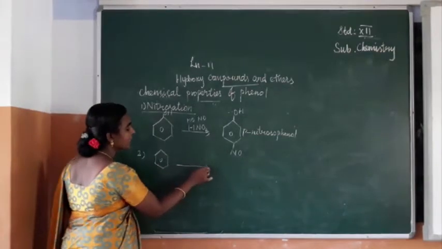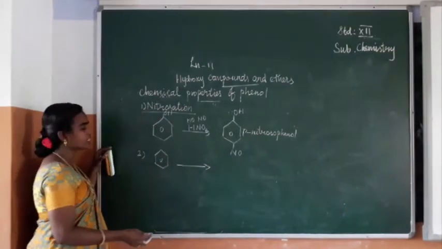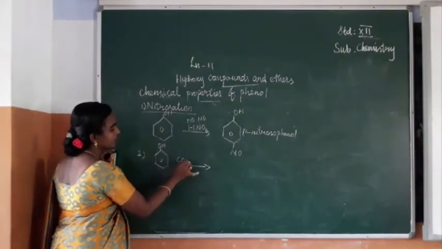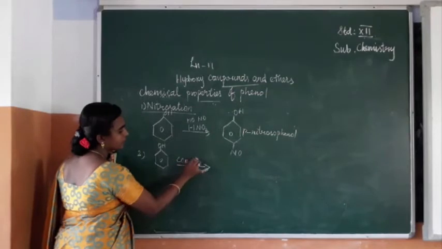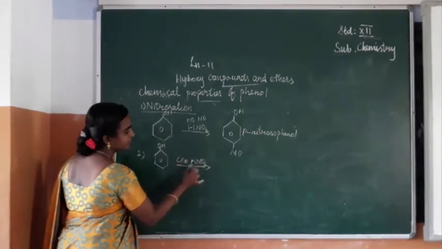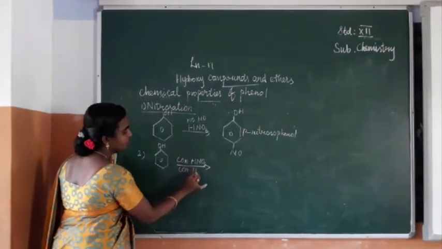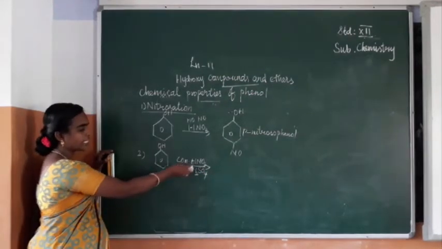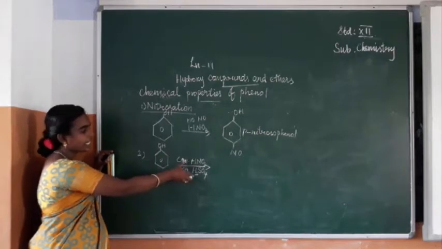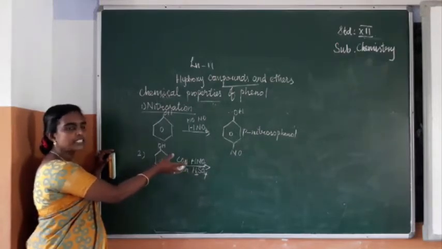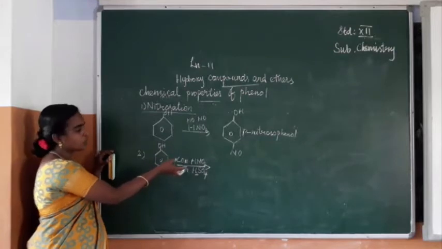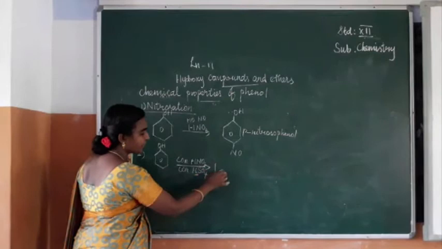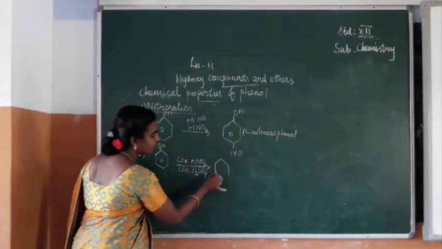So next we can see the nitration reaction. So we are adding concentrated nitric acid and concentrated sulfuric acid. This mixture of nitric acid and sulfuric acid in concentrated form is called the nitrating mixture. So when it is added to this compound, it forms para-nitrophenol and orthonitrophenol.